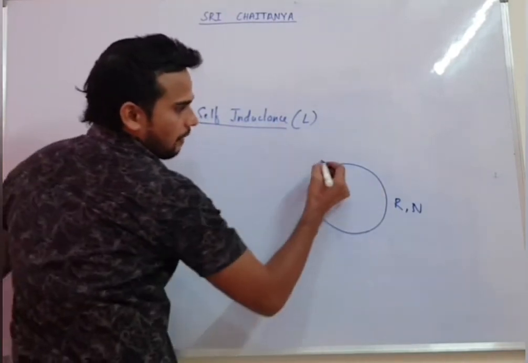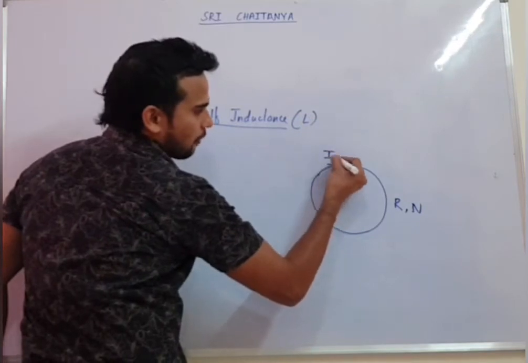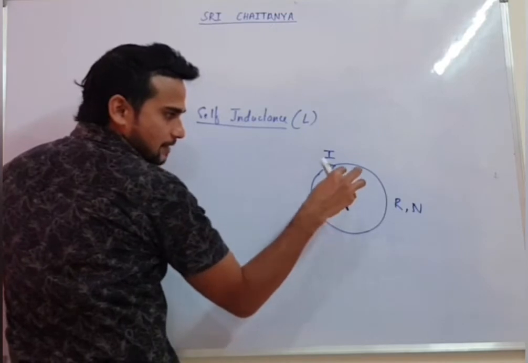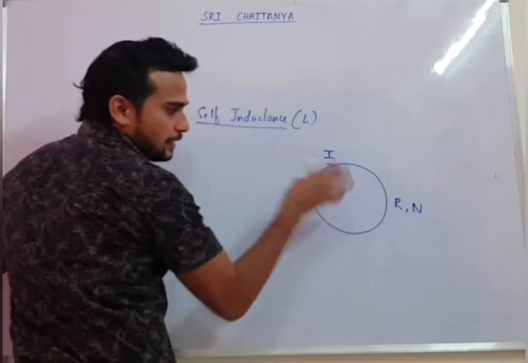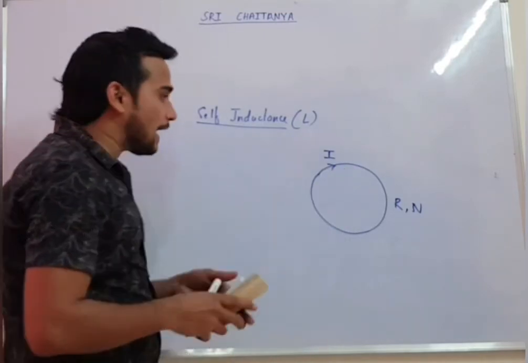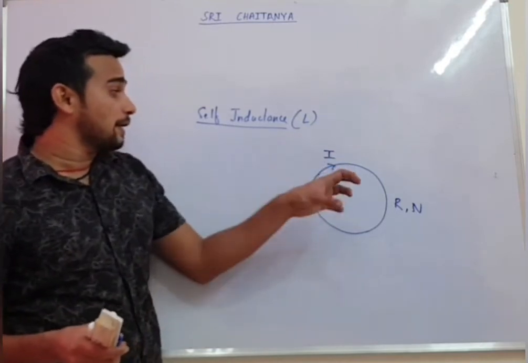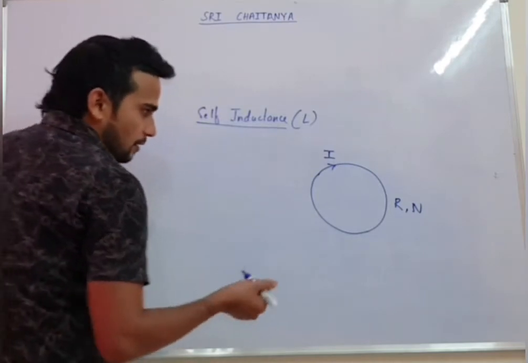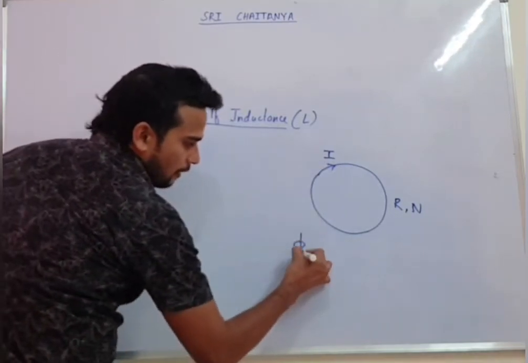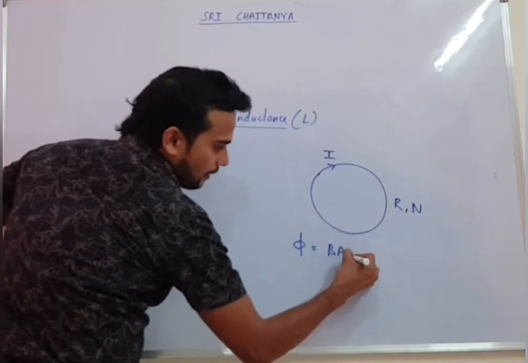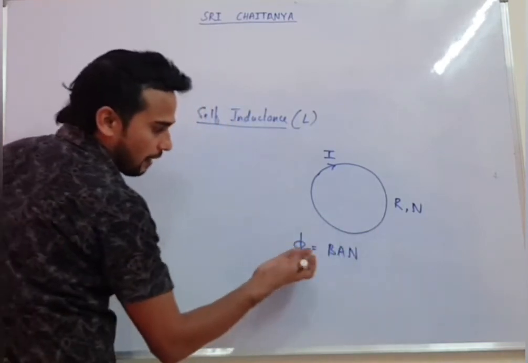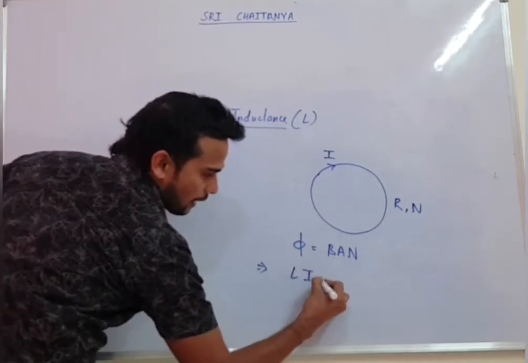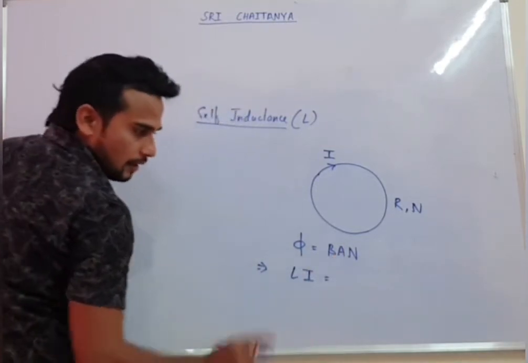So if I pass some current I through this circular coil, due to this current I in this circular loop, magnetic field will be produced, and due to that magnetic field produced, there will be magnetic flux in the coil. So flux we can write as BA, which we have studied already. Now we know this flux can also be written as L into I.